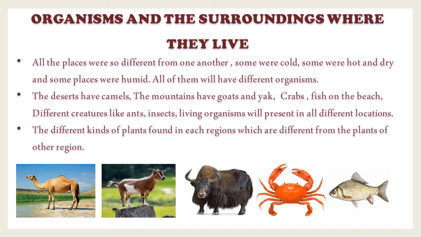The different kinds of plants found in each region are different from plants of other regions. Correct? See, they have given some examples to understand that different organisms live in different places. First one is camel, next is goat, yak, crab, fish. Okay, children?